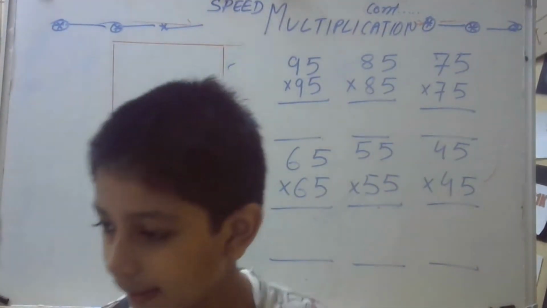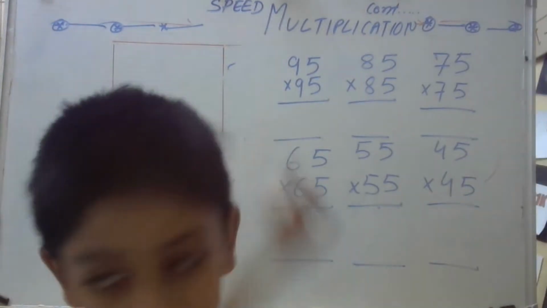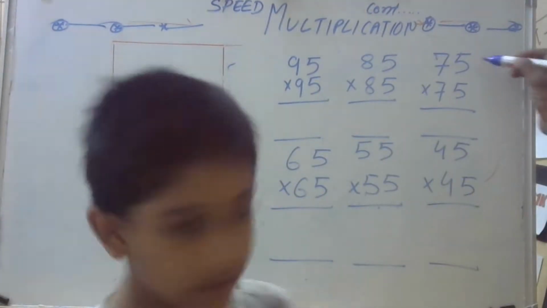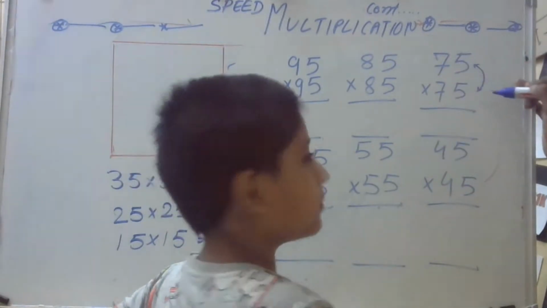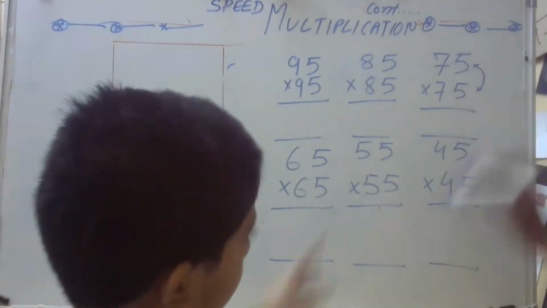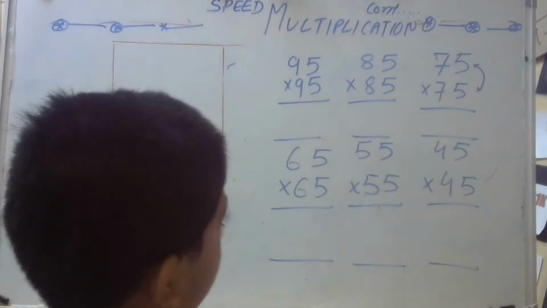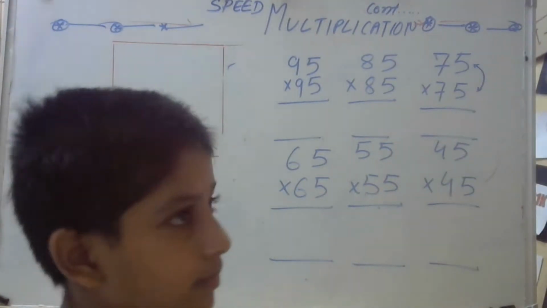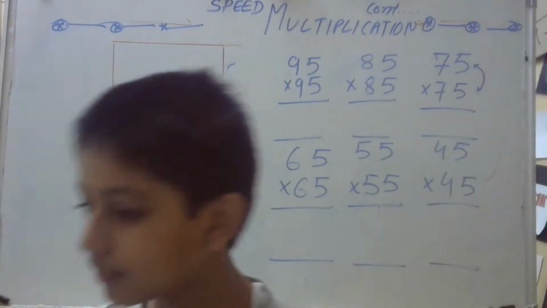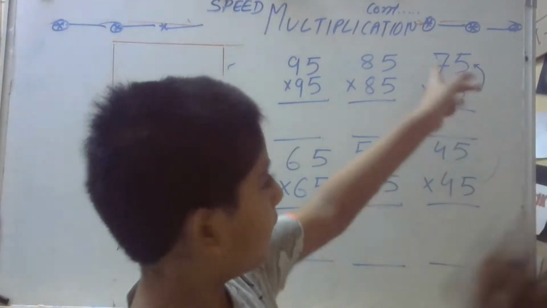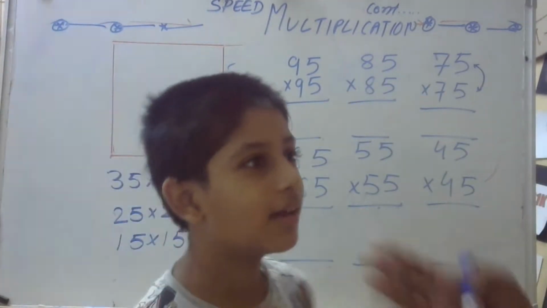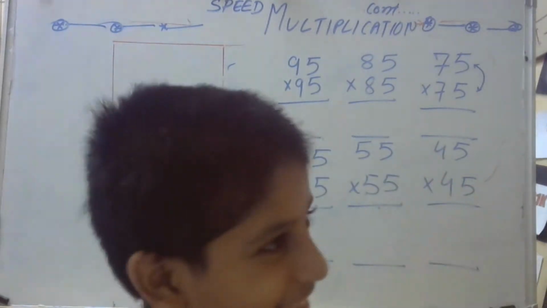when you find two numbers that are ending in 5. Both the numbers are the same and both are ending in 5. So if you come across any such situation, you can straight away answer it, and you will find this trick the easiest and quickest. It will take you just 5 seconds. How long will it take you? 3 seconds to do it.